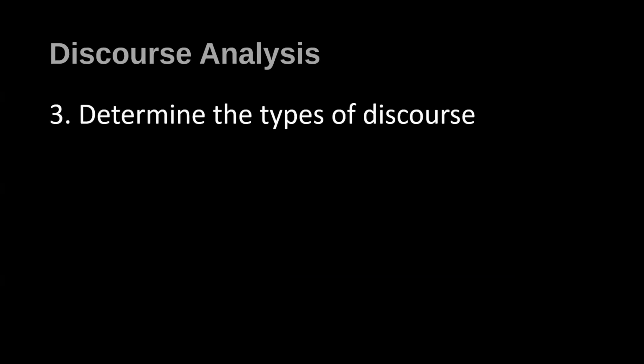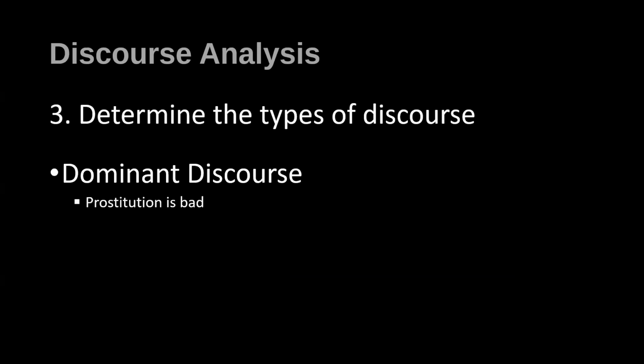Let's determine the types of discourse. So we have a dominant discourse. Prostitution is bad, right? That would be the dominant discourse in the surrounding culture, and I'm saying it in a very simple way, but it means a few different things. Prostitution would have been seen as morally reprehensible.